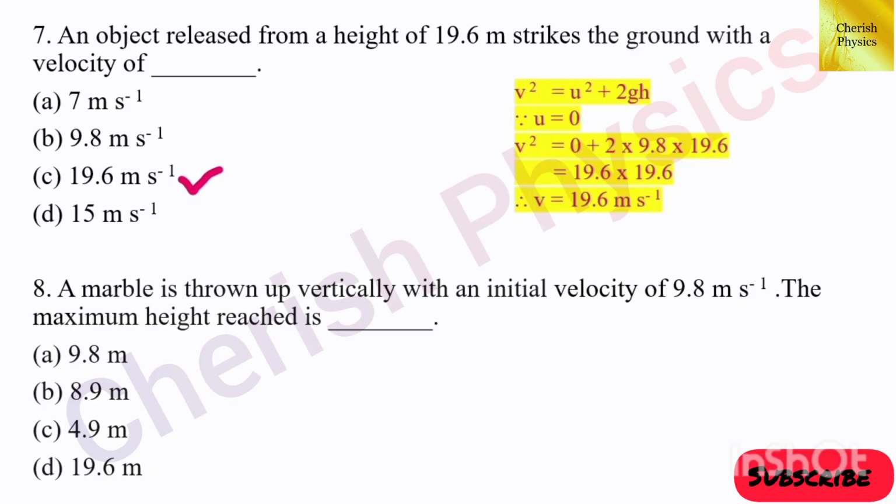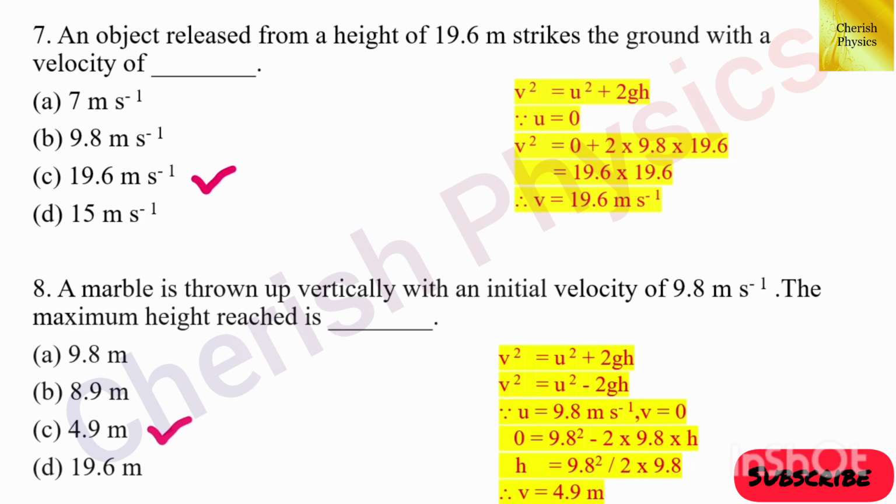Eighth question, a marble is thrown up vertically with an initial velocity of 9.8 meter per second. Then the maximum height reached is dash. The answer is 4.9 meter.